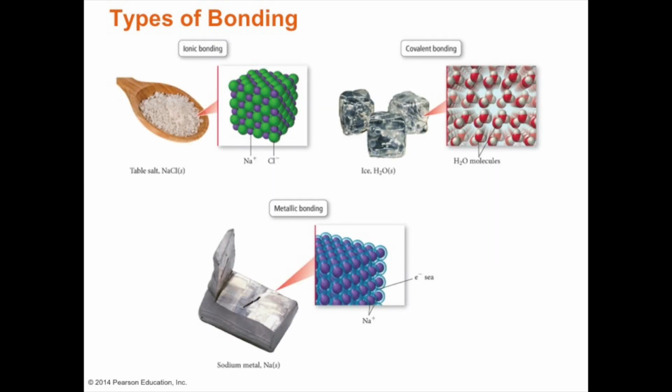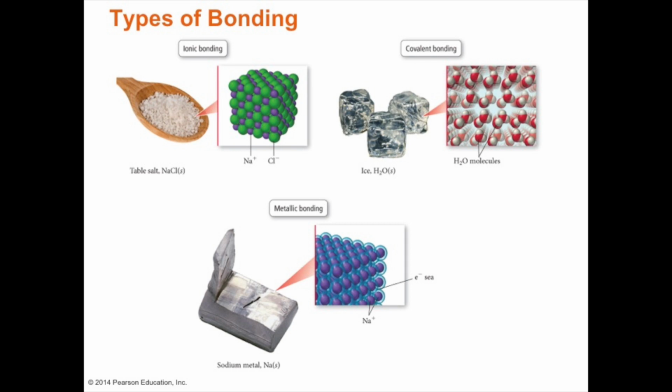And here are some examples. Take, for example, sodium and chlorine. You form table salt, sodium chloride, a metal and non-metal, with transfer of electrons. Sodium transfers an electron to chlorine, and chlorine becomes chloride, and we have sodium plus, so sodium chloride.